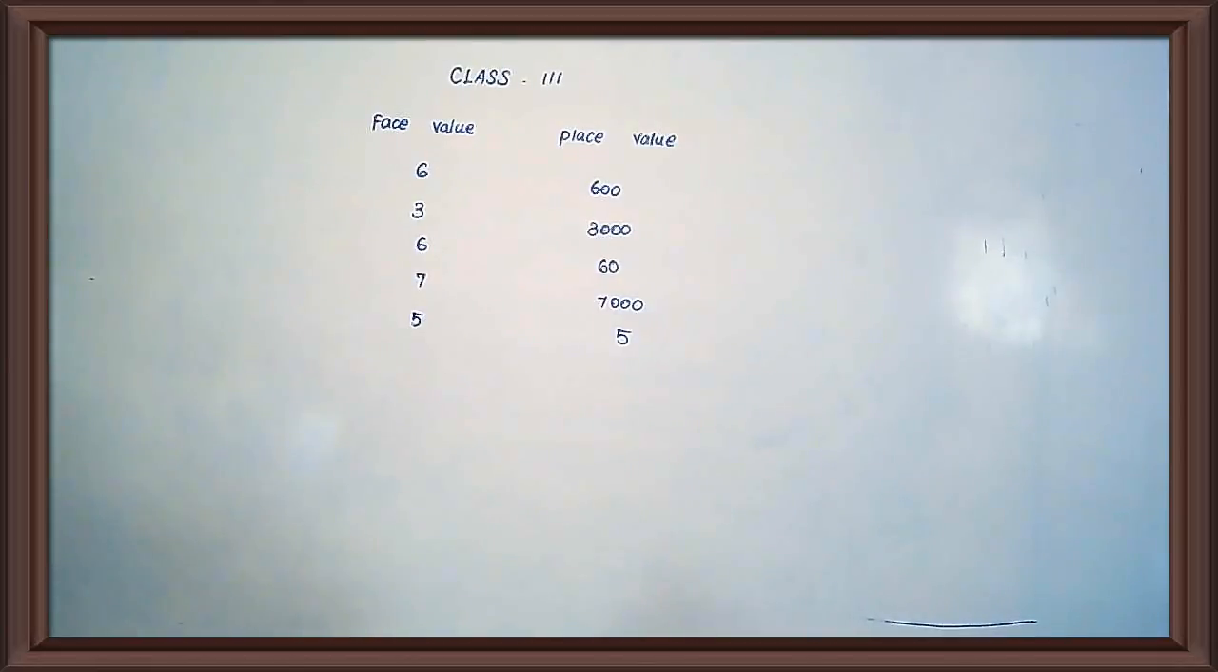All of you have written, children? Okay. Now take the next page, book page number 6. Fill in the blanks. The smallest 4-digit number in figures is, what will come? The smallest 4-digit number?